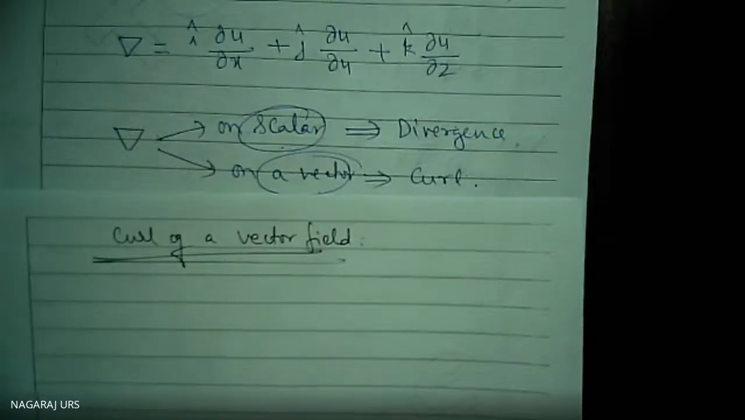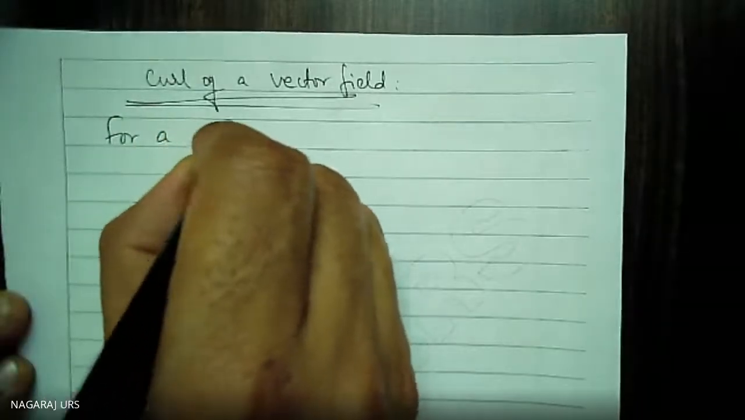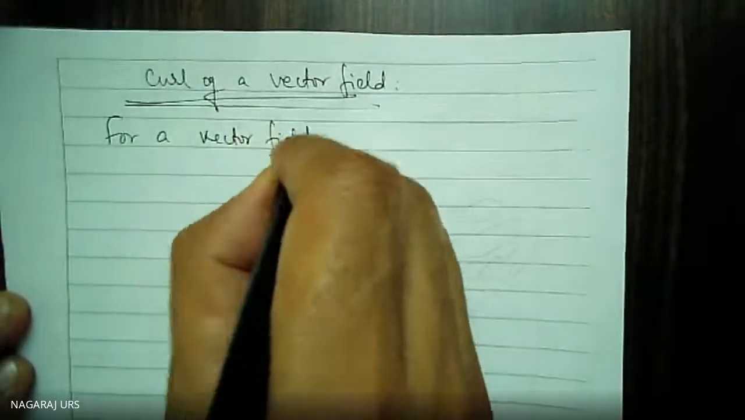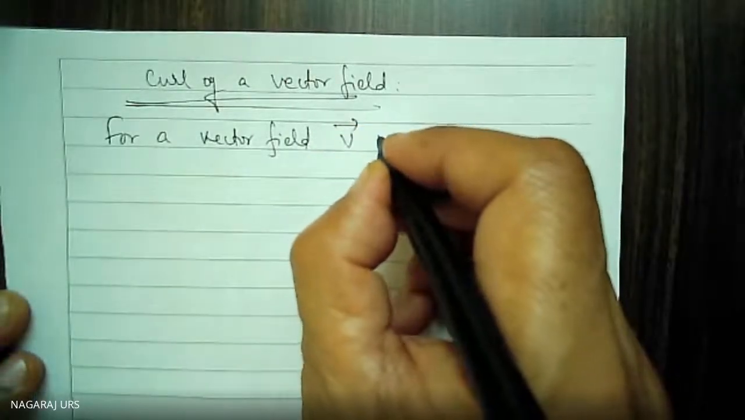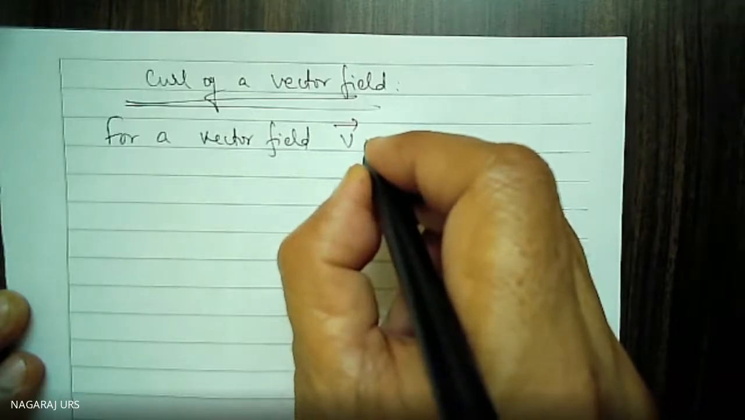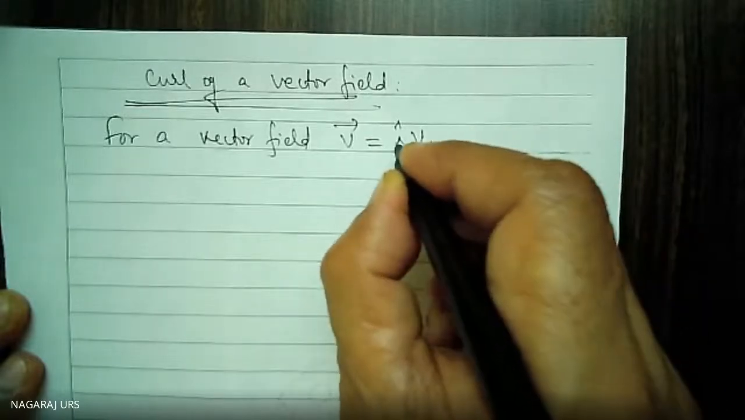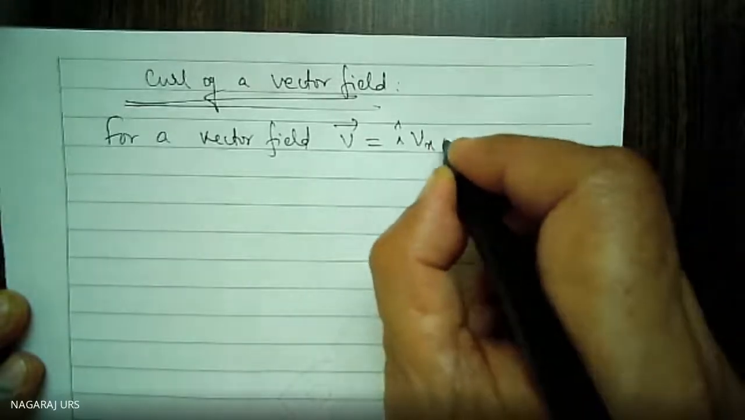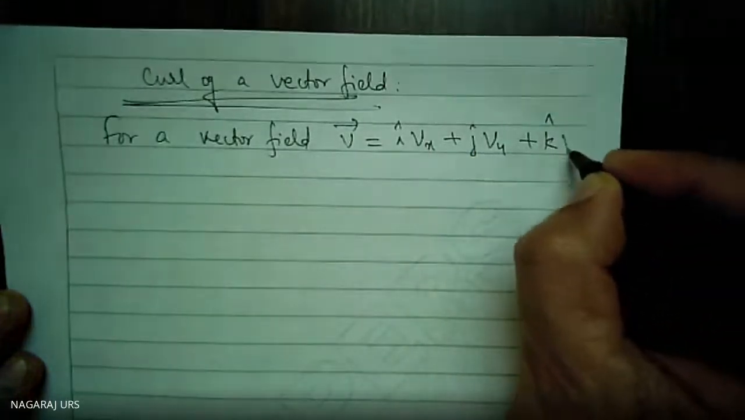Curl of a vector field. Let me consider a vector field, that is V of x comma y comma z. Okay. This V can also be written as I cap into Vx along the x component, plus j into Vy, plus k cap into Vz.